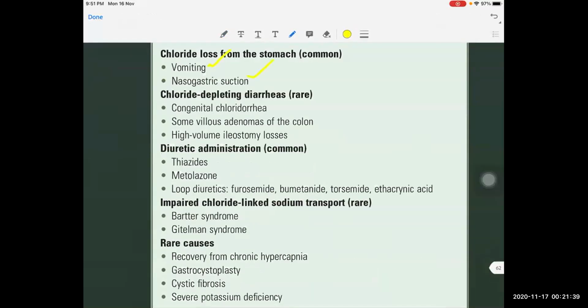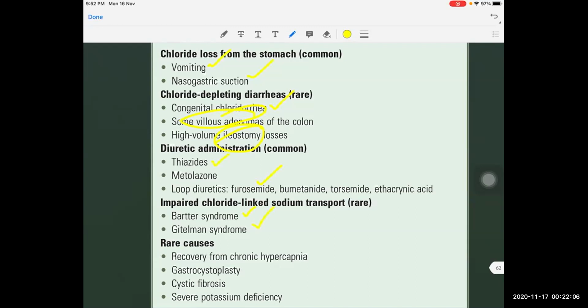One is vomiting, nasogastric suction, congenital chloride diarrhea, villous adenoma, and ileostomy, where there will once again be chloride loss in the stools, and administration of thiazides and loop diuretics like Lasix. Bartter and Gitelman syndrome can also come in chloride-resistant metabolic alkalosis.